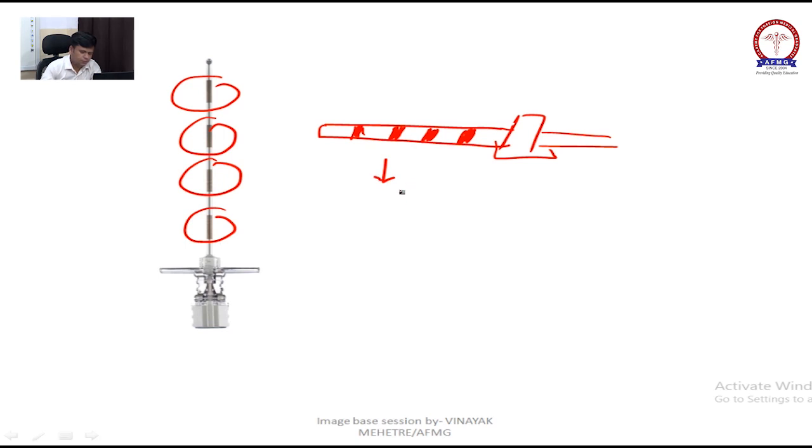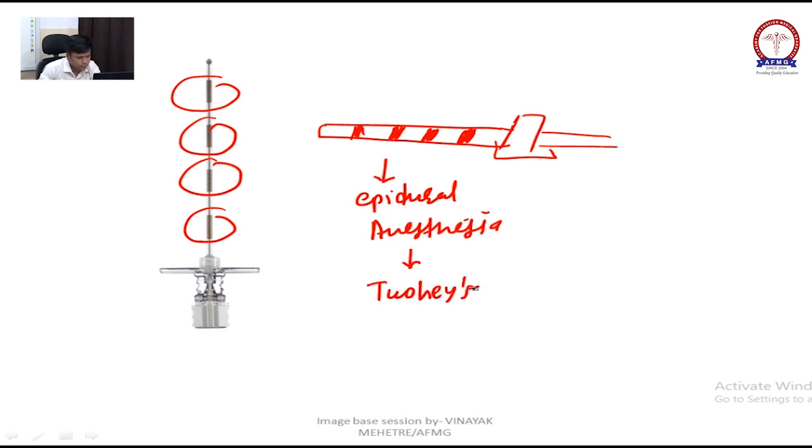This is used for epidural anesthesia. To differentiate epidural needle and spinal needle, this is the only hint. You don't need to remember the spinal anesthesia needle, just remember this needle. This needle is called the Tuohy needle.